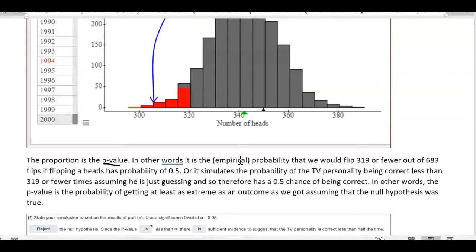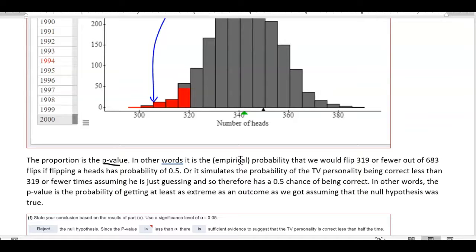Okay? So, in other words, it simulates the probability of the TV personality being correct 319 or fewer times, assuming that he's guessing, and that there is a 0.5 chance of being correct. Okay? In other words, the p-value is the probability of getting at least as extreme an outcome as we got, assuming the null hypothesis was true.